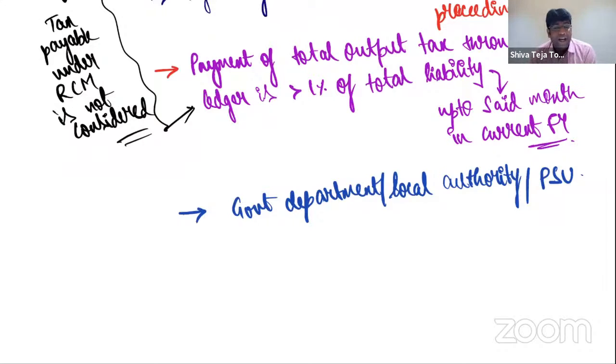Clear, friends? The whole idea of the government is very clear: they want to ensure that at least 1% will come using the electronic cash ledger, and nobody is trying to misutilize the provisions of the electronic credit ledger. That's the whole idea with which this concept has been introduced. So with this discussion, my dear friends, I'll complete the discussion on RTP May 2022.